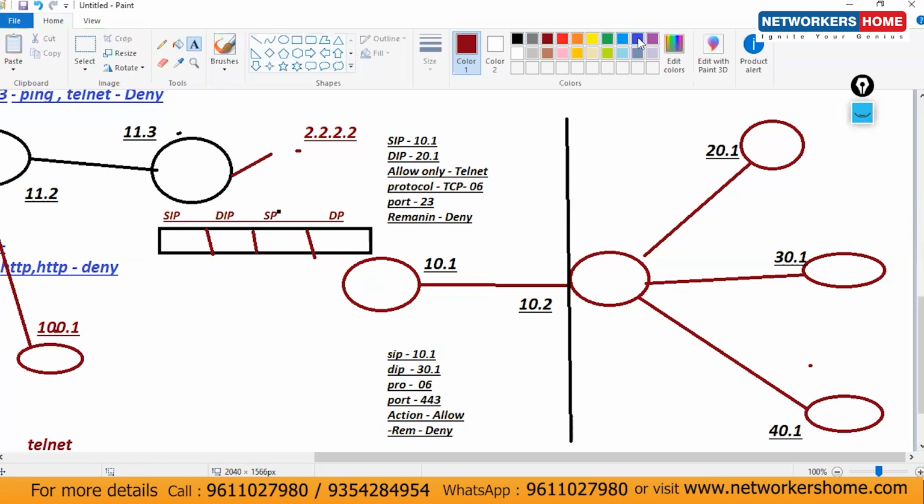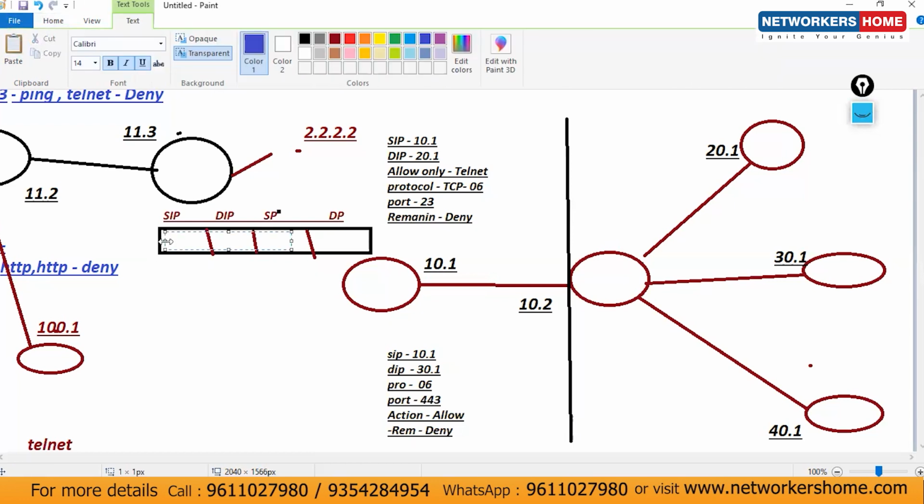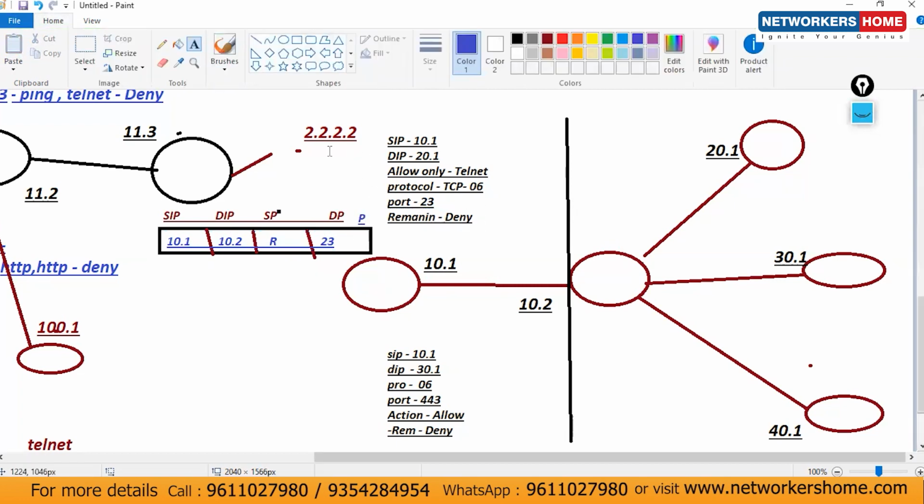Let's consider the source IP is 10.1, destination IP 10.2, source port random, and destination port is 23, and within this one more thing here, protocol number. What's the protocol number here? That is 6.